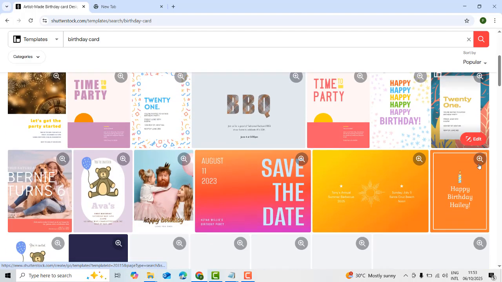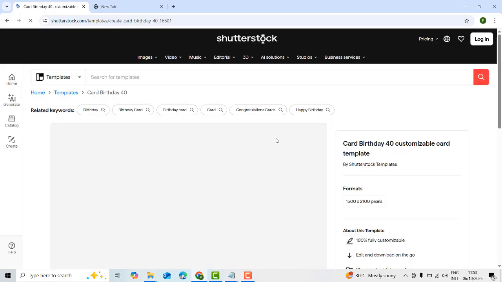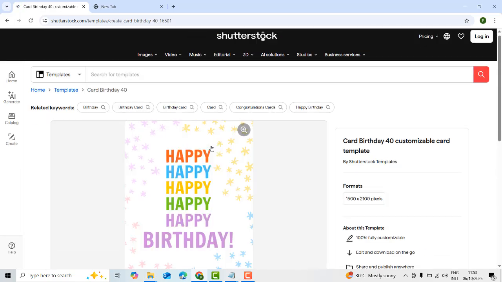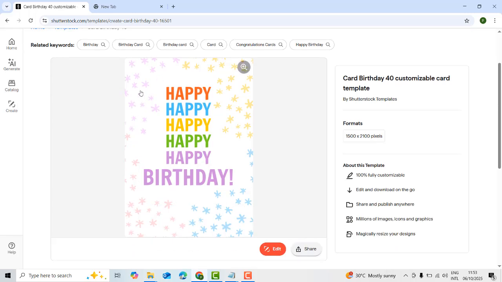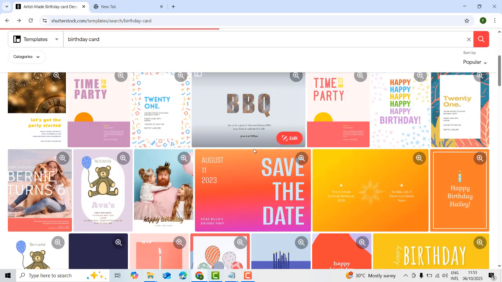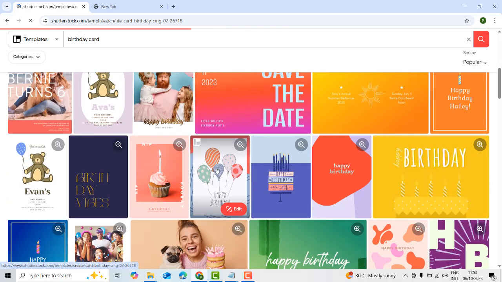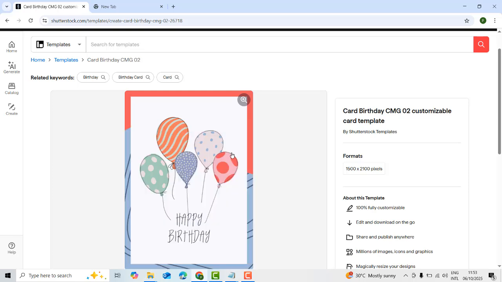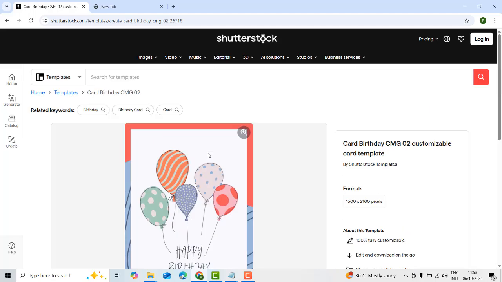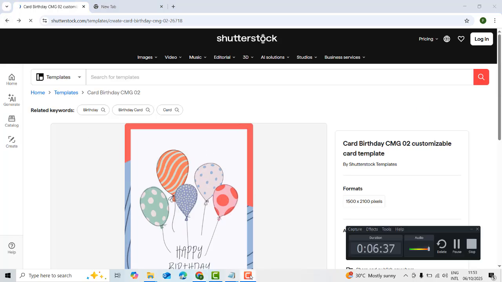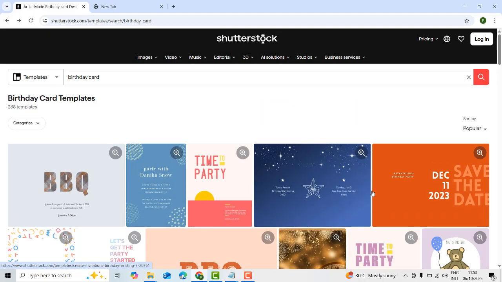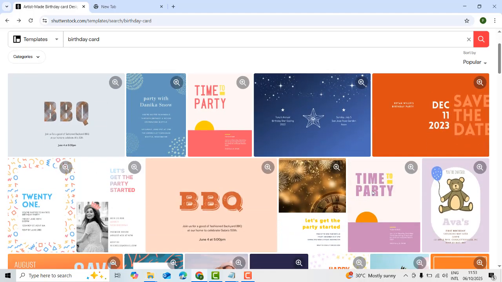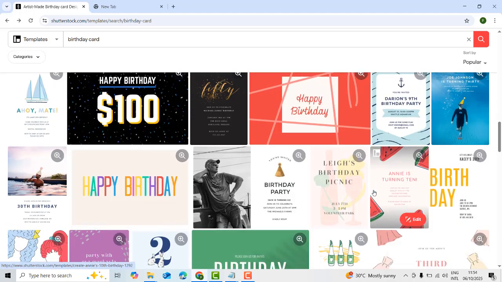Here it's birthday cards. There is nothing to it. They just put in the text and a simple background design. This one we have is simple. Everything like this icon is already on the internet. They just add the text and upload it on Shutterstock, and they will be able to make money on that. Very simple. These are the designs you will be able to make money on online via Shutterstock. Shutterstock is the very best platform. Try this out so that you will be able to make good earnings.